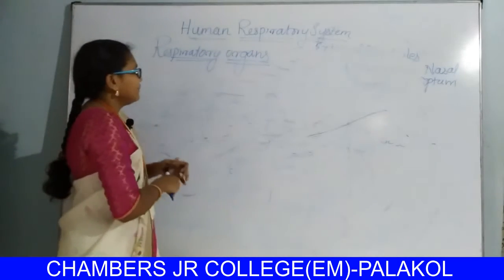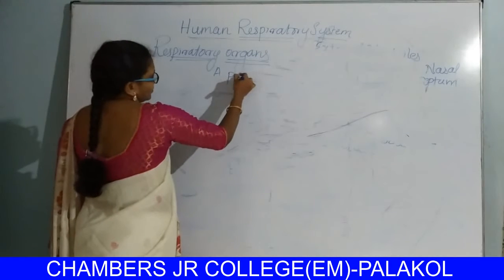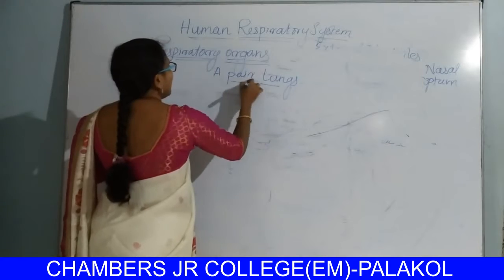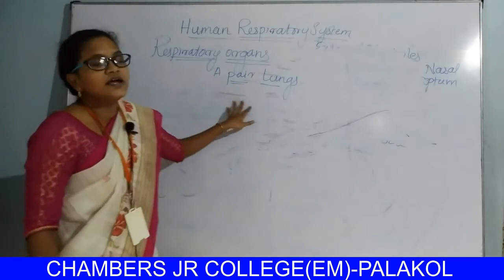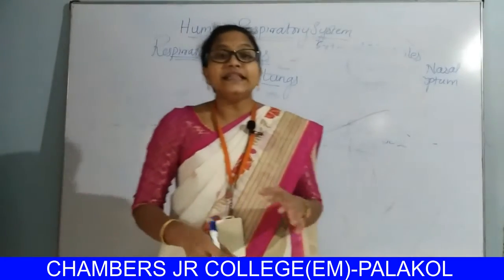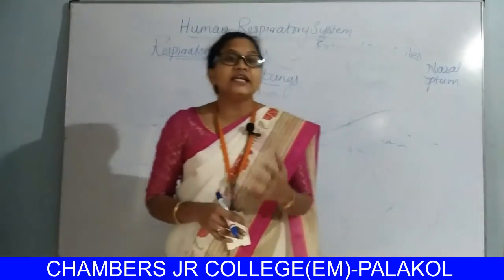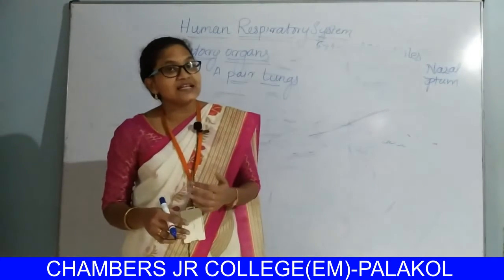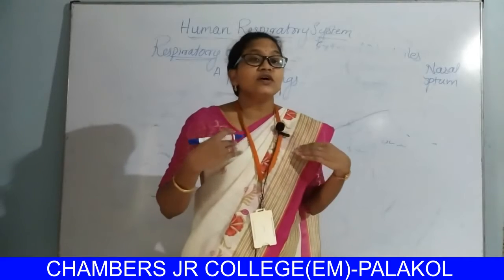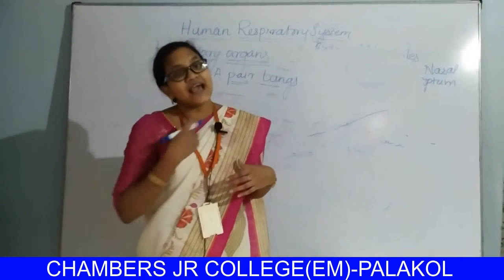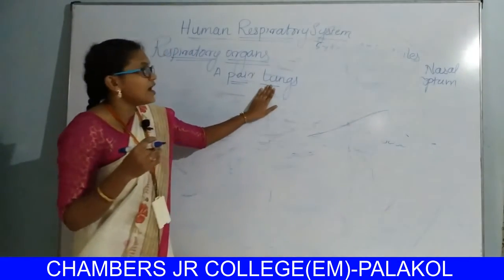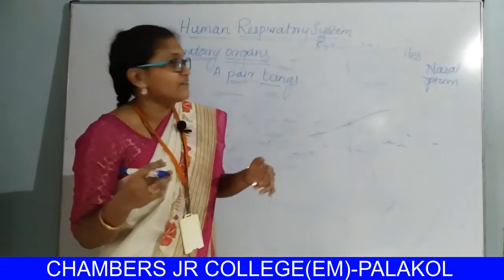Respiratory organs are a pair of lungs. They are located in the thoracic cavity. They are located in the pleural cavity in the thoracic cavity. So this is the thoracic cavity, and in the thoracic cavity there is a pleural cavity which encloses the lungs. So the lungs are located in the pleural cavity.